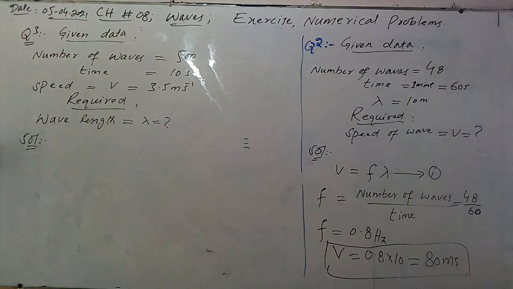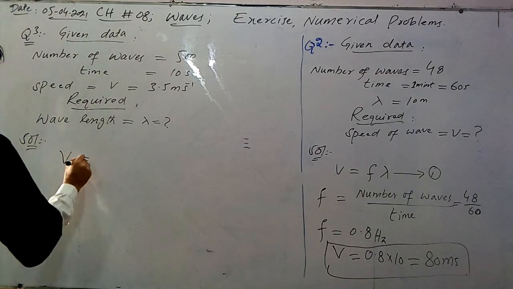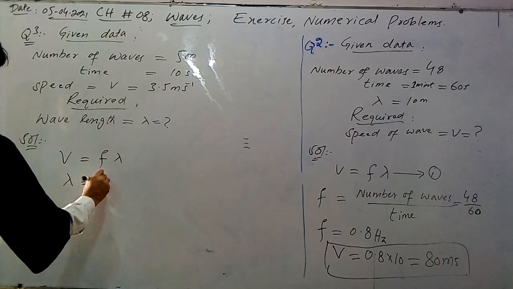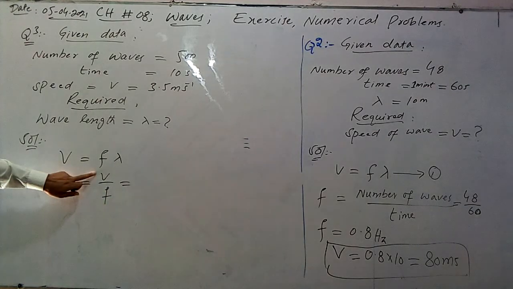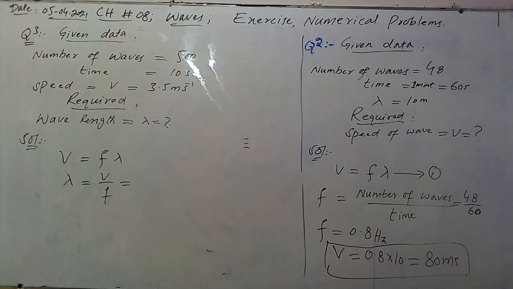Very simply, by applying the formula for the speed of the wave, we know that v equal to f lambda, or lambda equal to v divided by f. So putting values here, what is the value of v? It is given that v is 3.5 meter per second. And how can we calculate f here?